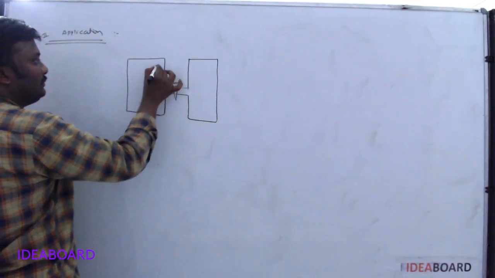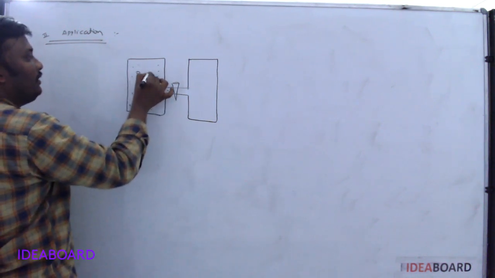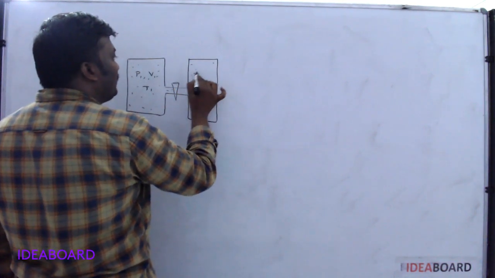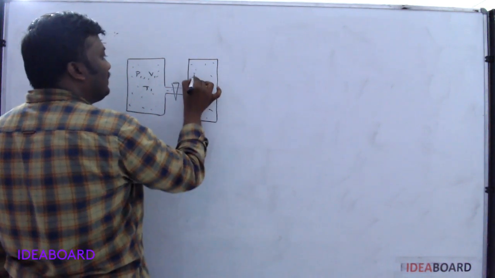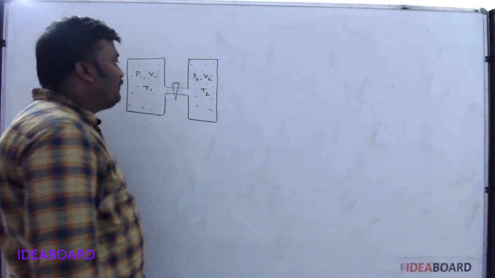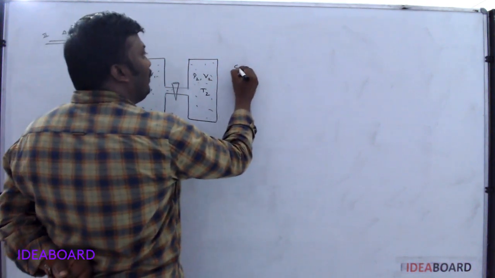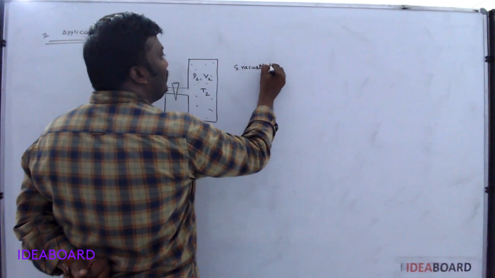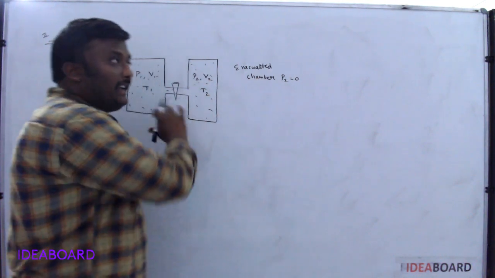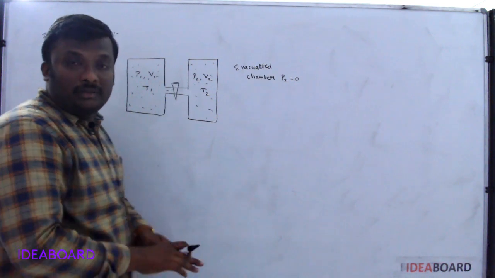Here, chamber 1 is filled with gas having pressure P1, volume V1, temperature T1, and chamber 2 is filled with another gas, pressure P2, volume V2, temperature T2. If suppose here there is no gas, that indicates an evacuated chamber. For an evacuated chamber, pressure is always 0, but it has some volume V.